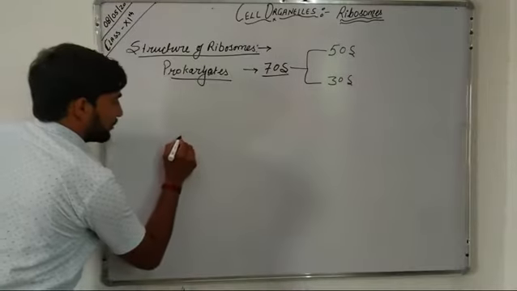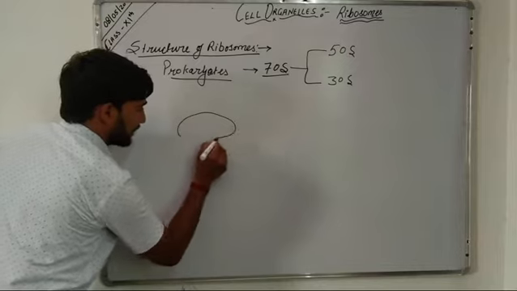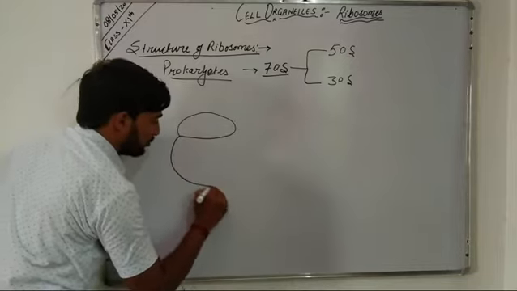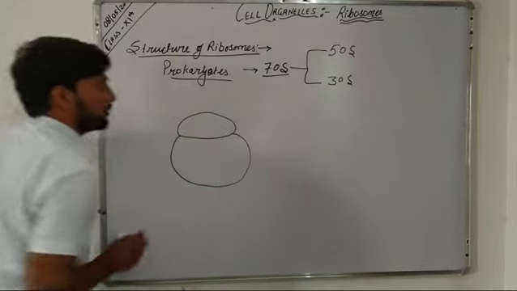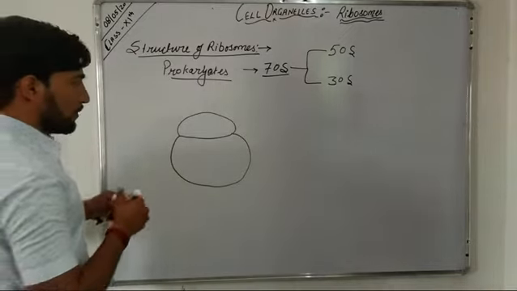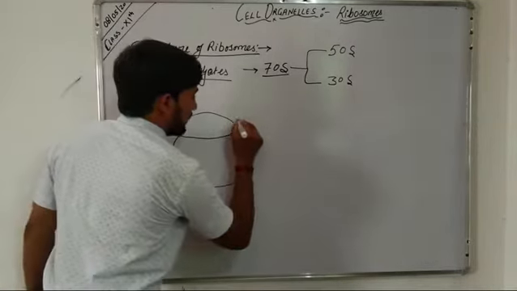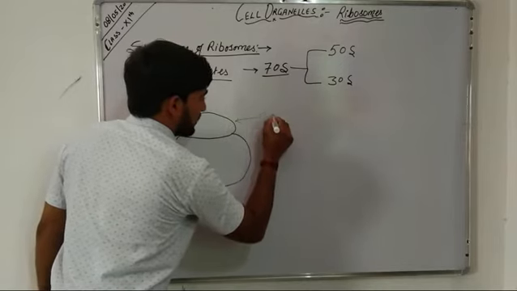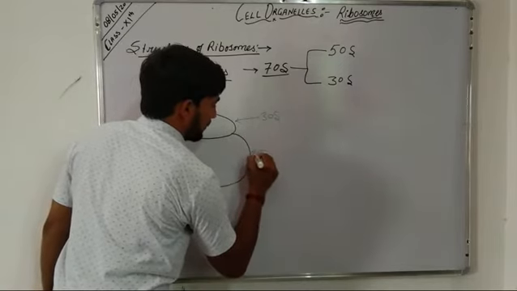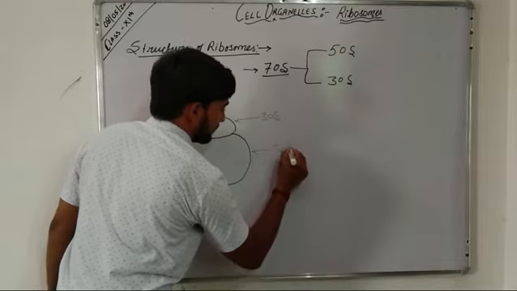If we draw the structure of these ribosomes, this is the smaller subunit and this is the larger subunit. The smaller subunit of the 70S ribosome is 30S, and the larger subunit is 50S.